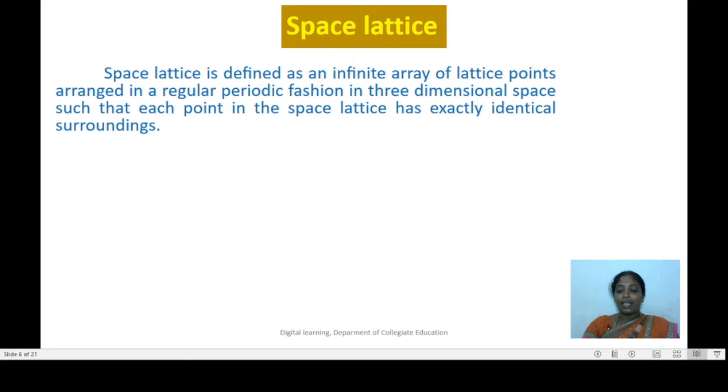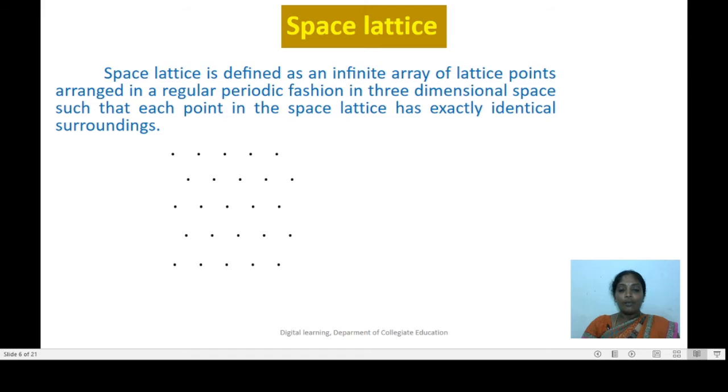Now let us understand this space lattice with the help of a figure. Here on the slide, there exists a two-dimensional arrangement of the lattice points. Space lattice is a three-dimensional concept, and here let us imagine that we have such an arrangement of the two-dimensional points one above the other, so that we have a three-dimensional arrangement of the lattice points.